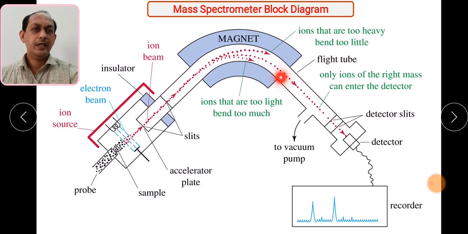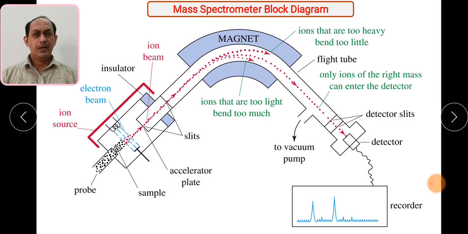So we can easily say that they are being separated, and inside the flight tube we can see the molecule with the right mass, or whatever ions form, the one which is more stable will be detected inside the detector. The stable ions which are detected by the detector are then recorded in the form of spectra, and you get such a spectrum inside the recorder. So this is how the mass spectrometer block diagram works.